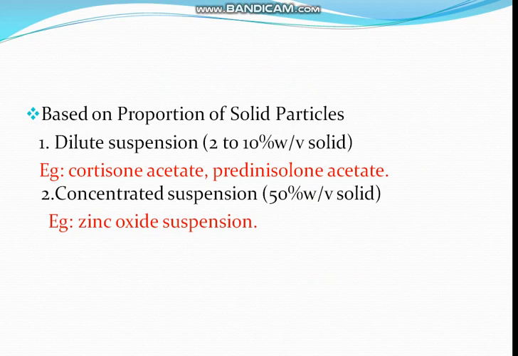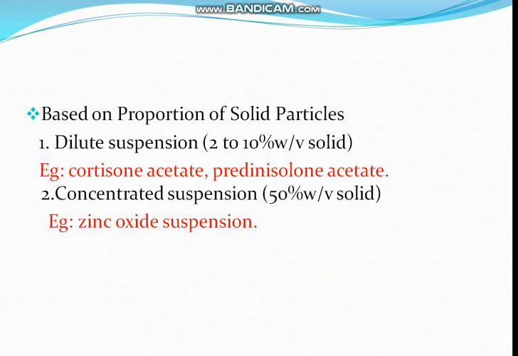Now the second category is based on the proportion of solid particles. If the solid particles are present in less quantity, then they are categorized as dilute suspension. In a dilute suspension, the concentration of the solid internal phase is 2 to 10% weight by volume.